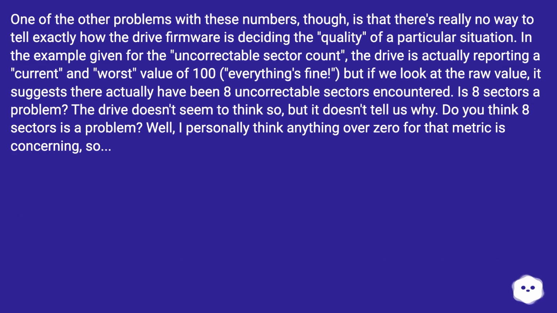One of the other problems with these numbers, though, is that there's really no way to tell exactly how the drive firmware is deciding the quality of a particular situation. In the example given for the uncorrectable sector count, the drive is actually reporting a current and worst value of 100, everything's fine, but if we look at the raw value, it suggests there actually have been 8 uncorrectable sectors encountered. Is 8 sectors a problem? The drive doesn't seem to think so, but it doesn't tell us why. Do you think 8 sectors is a problem?